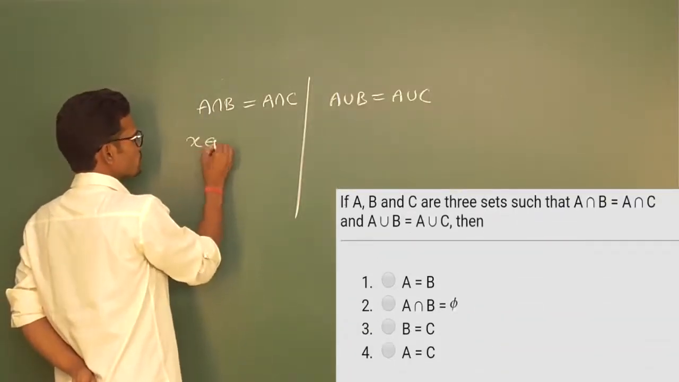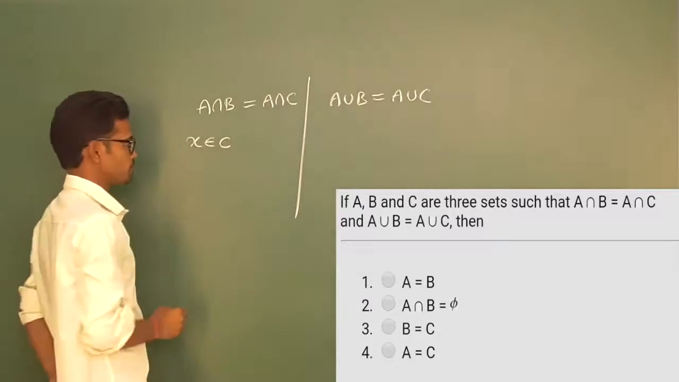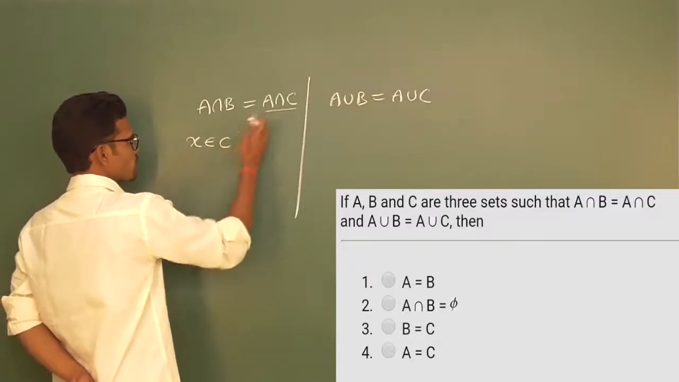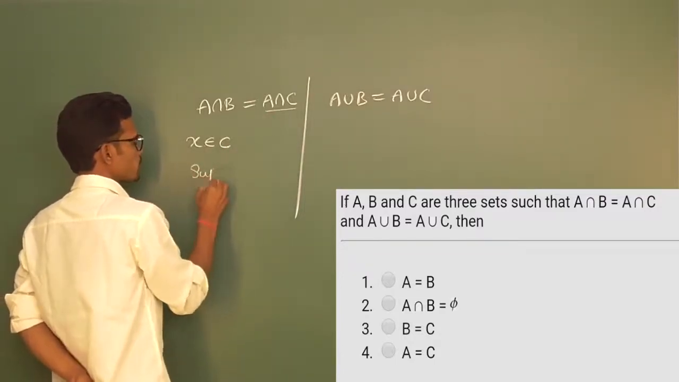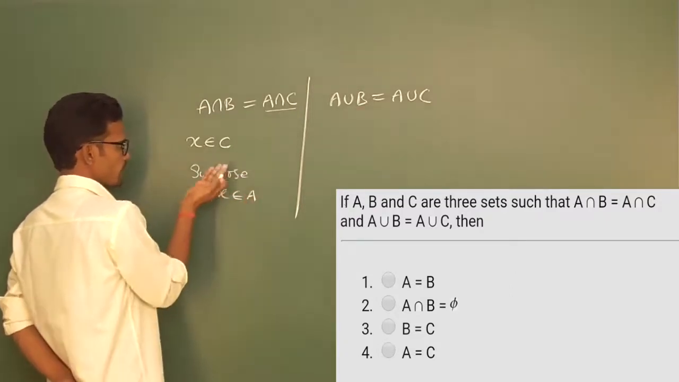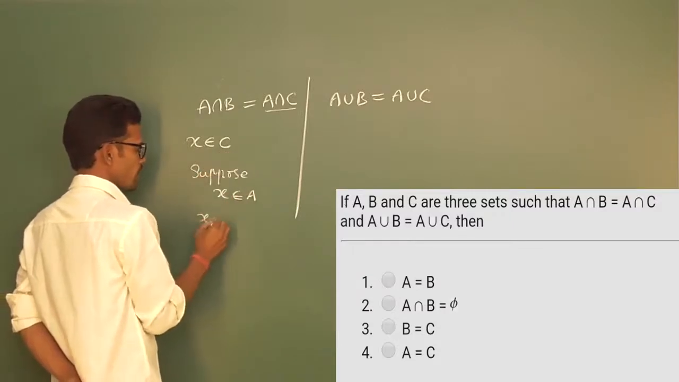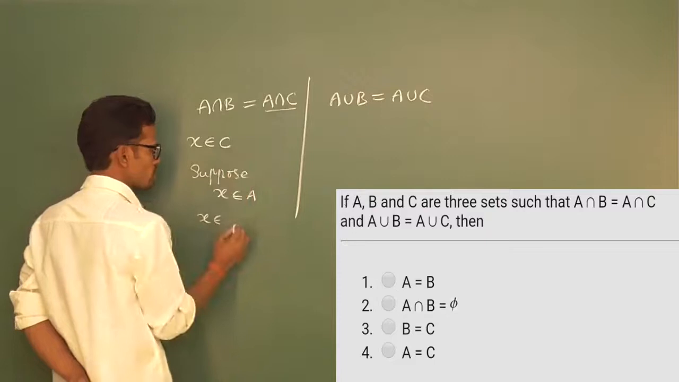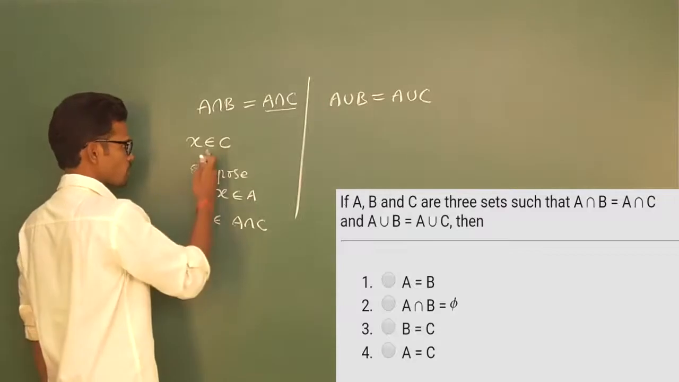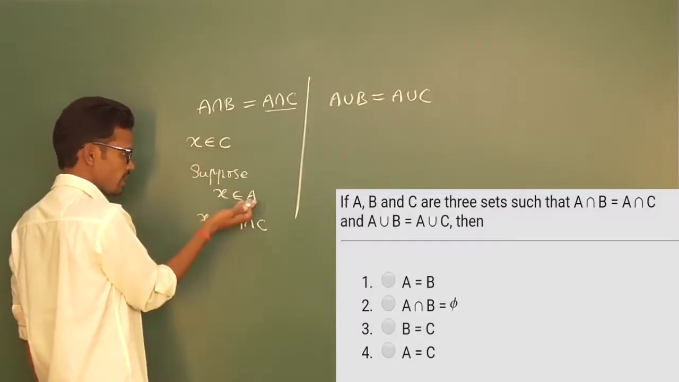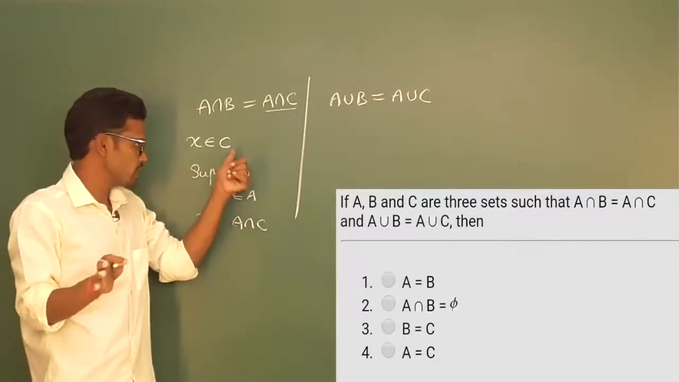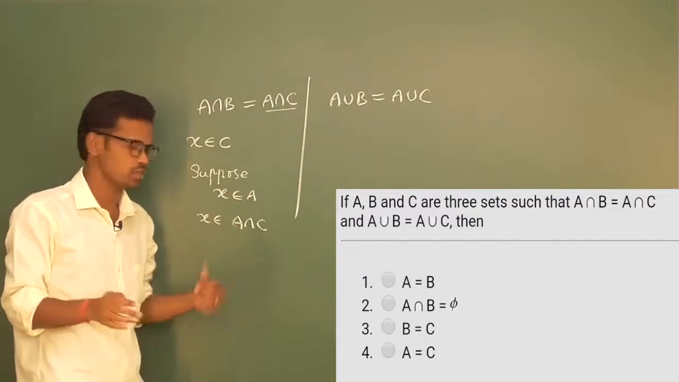From this question, if X belongs to C, then let us suppose that X also belongs to A. If X belongs to C also and A also, then X is going to belong to this part, which is A intersection C. Is it true? Yes, because X belongs to C also and A also, so it is already there in A and already there in C. So X is also part of the intersection part, since intersection is nothing but both, right?